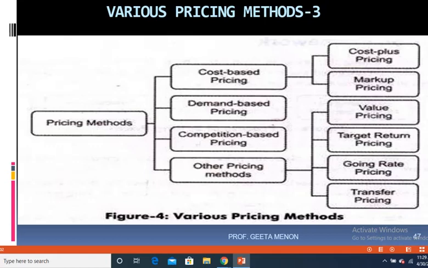Now this product must be such that it is absolutely new to the market and nobody is aware about how to manufacture it. So when it is so new to the market, obviously the company would have spent a lot of money in manufacturing it. They would have invested a lot of money in getting the machinery for it, in getting the technology for it, or paying money for the royalty. All those things they have spent a lot of money on, and they have manufactured the product.